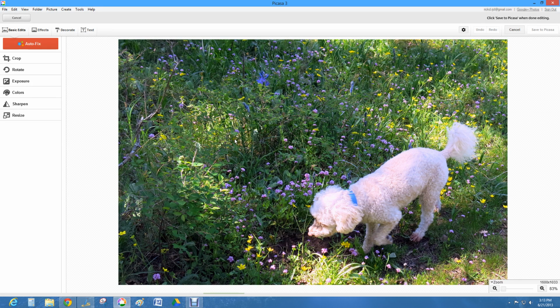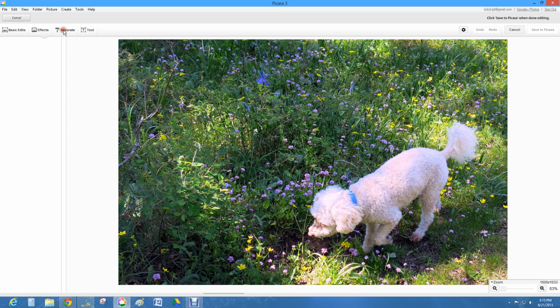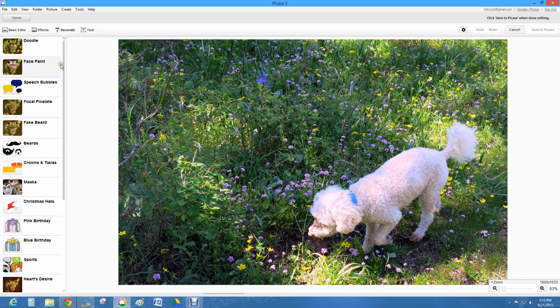So the first step now is to have a look around here. I've got basic things I can do with this photo, much like Picasa. I can crop, change exposure, colors, sharpen. I can add special effects like green fade, magenta, Polaroid, and so on. A whole bunch of different things I can do with the picture. What I want to do is called decorate. I've got all kinds of things like doodle, face paint, add beards, crowns, different things. I just want to add a speech bubble.